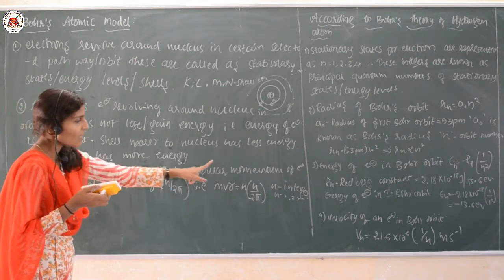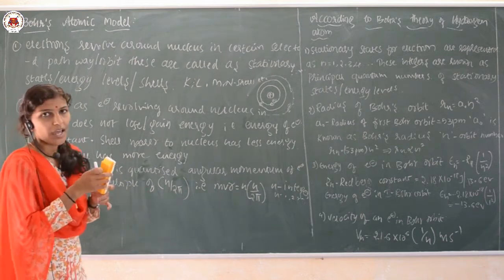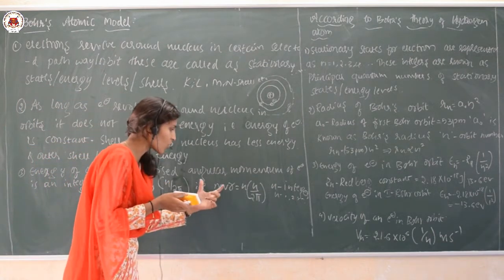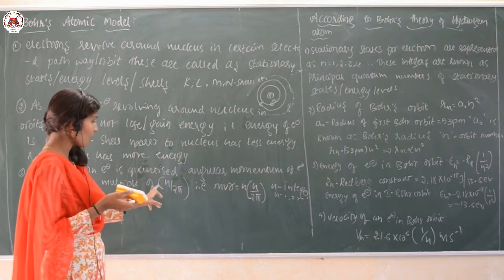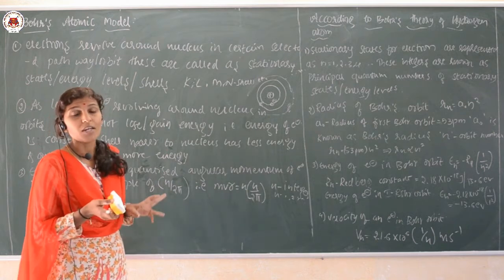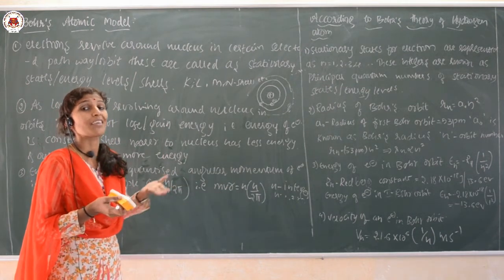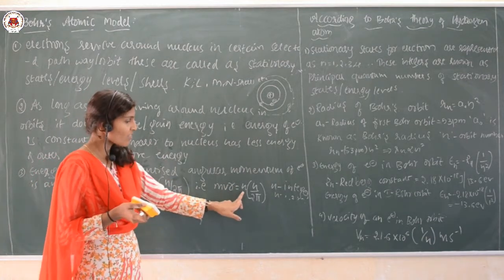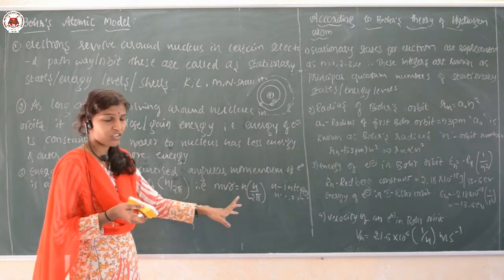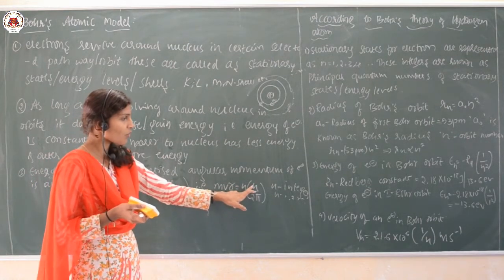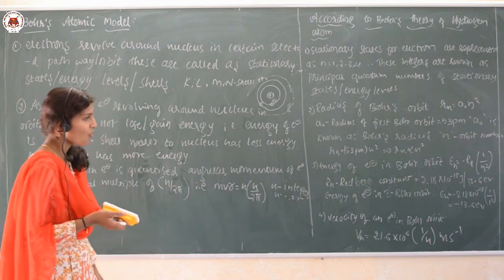The angular momentum of a moving electron is always an integral multiple of h upon 2 pi. That is, the angular momentum of an electron is represented by mvr, and it is always an integral multiple, where n is an integer, of the h upon 2 pi value.